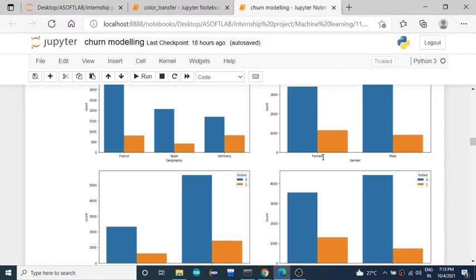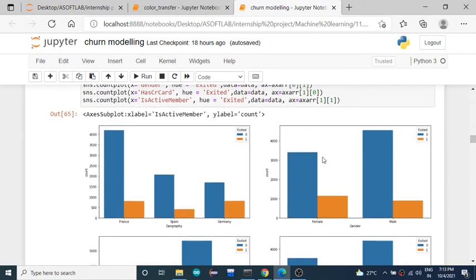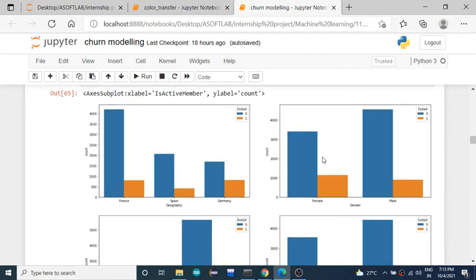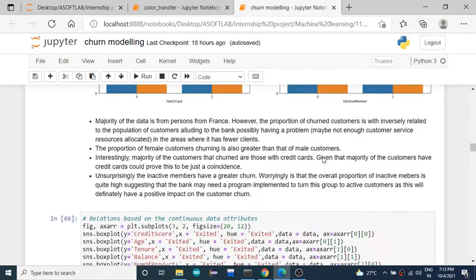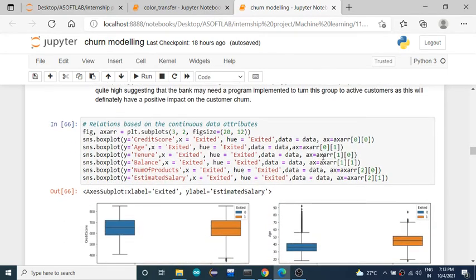How the data is distributed, how the features are affecting the results, and how features are affecting one another. All these details will be analyzed when you plot the graphs, when you take the help of the methods available in the different libraries.